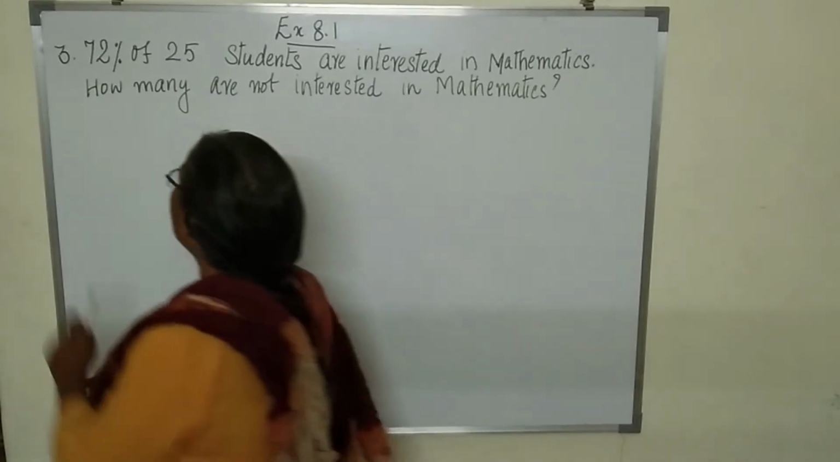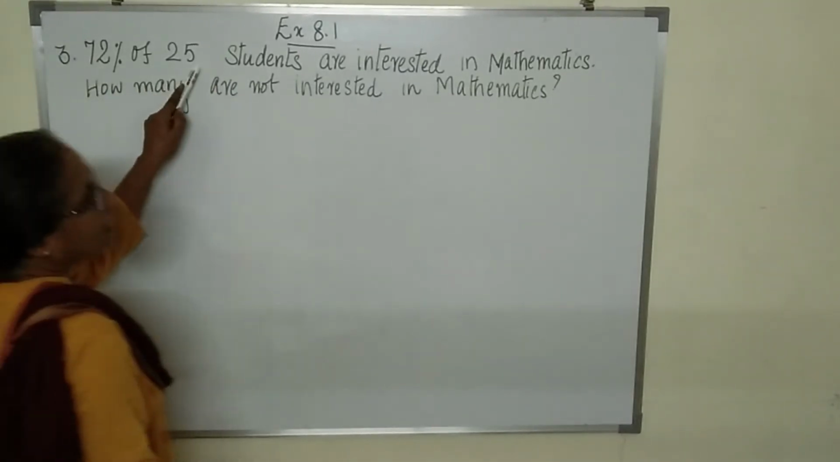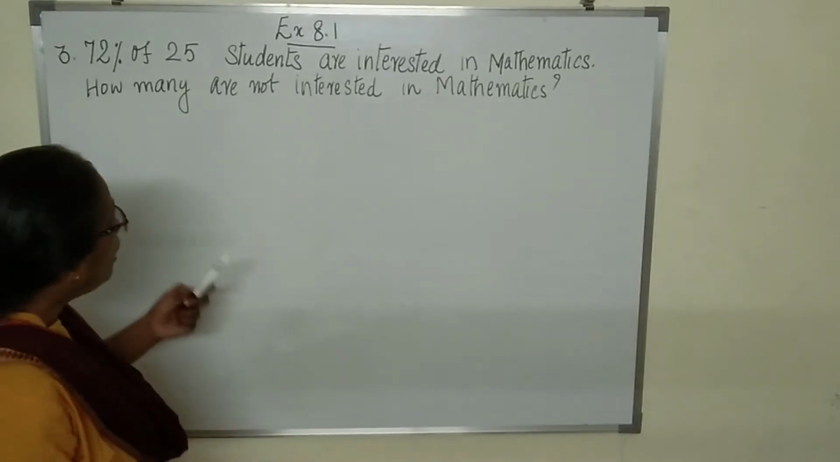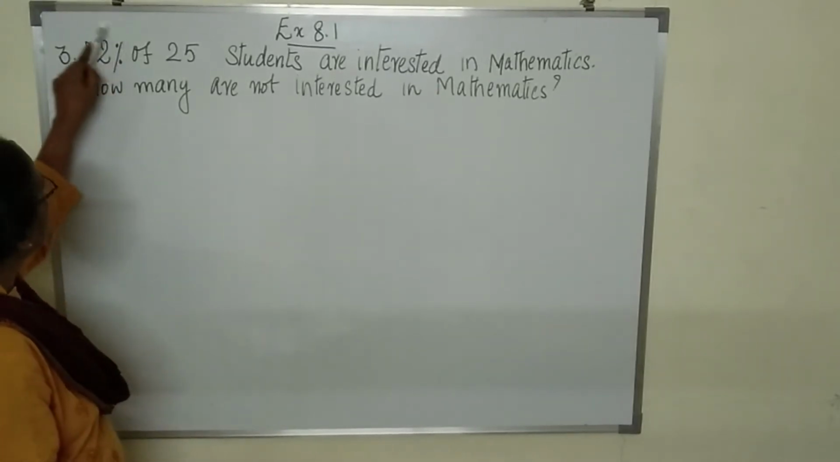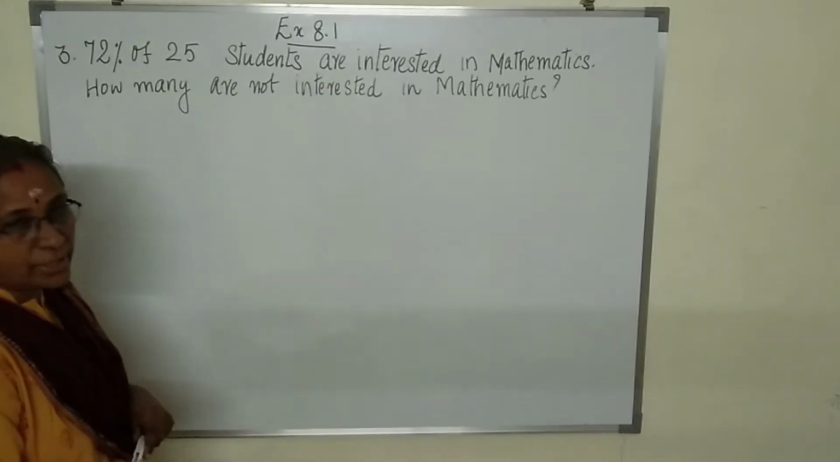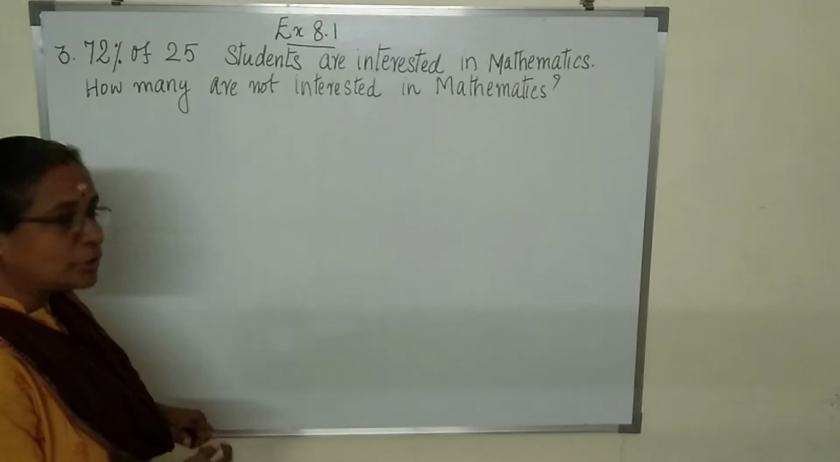One is, first you find 72% of 25 and then subtract that from 25. Or else, if 72% are interested, what percent of students are not interested? So let us do it in both the ways.